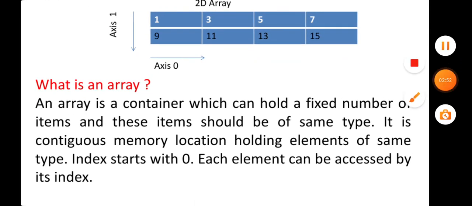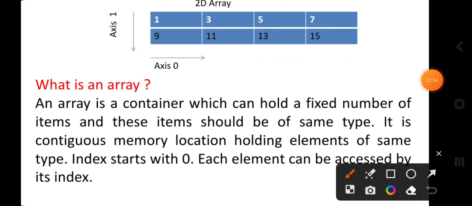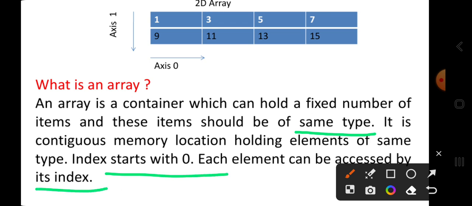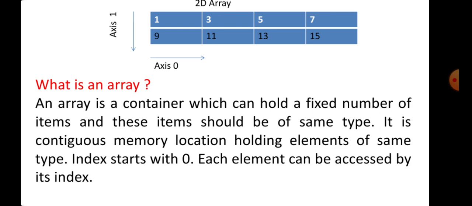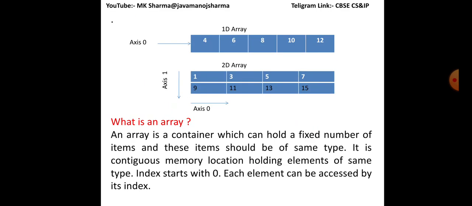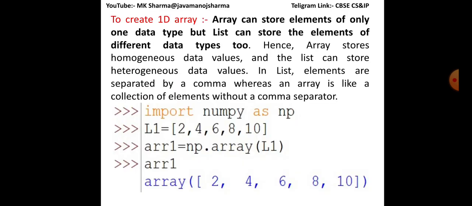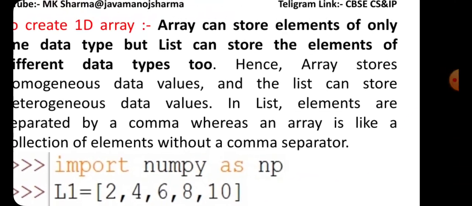What do you mean by array? An array is a container which can hold a fixed number of items, and these items should be of the same type. It is a contiguous memory location holding elements of the same type. Index starts with 0. Each element can be accessed by its index. To create a one-dimensional array,